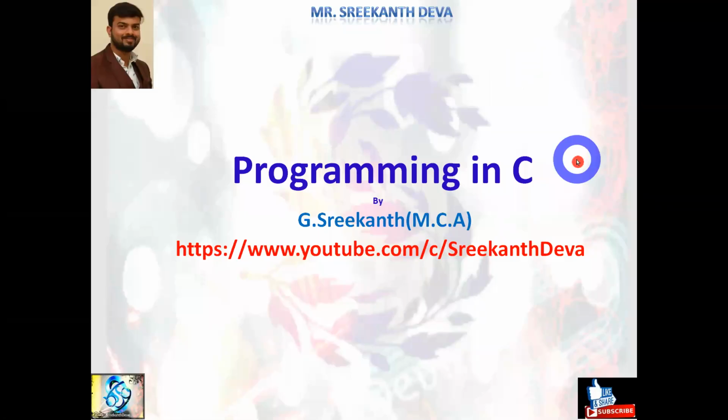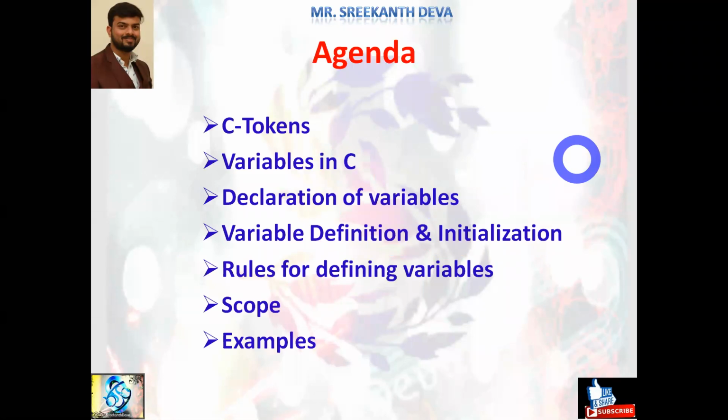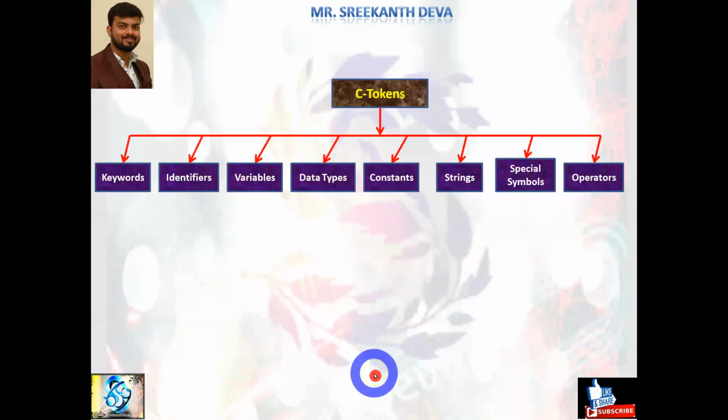We are discussing programming in C language. The topic is about basics of C programming language. The agenda of this session, we are discussing C tokens. In this session, we'll discuss in detail about variables in C, declaration of variables, variable definition and initialization, rules for defining variables, and scope of the variable with suitable examples.